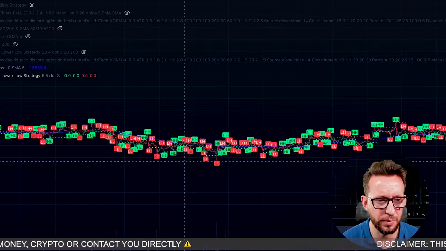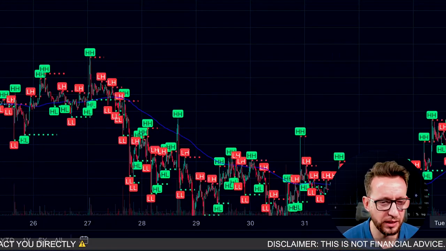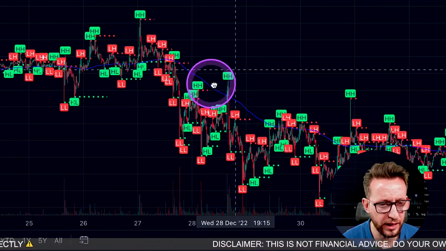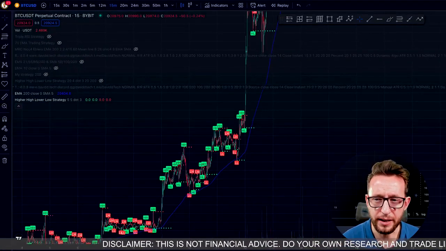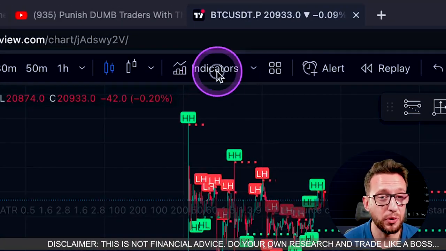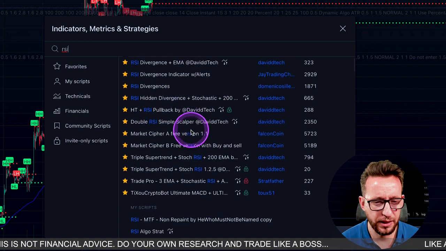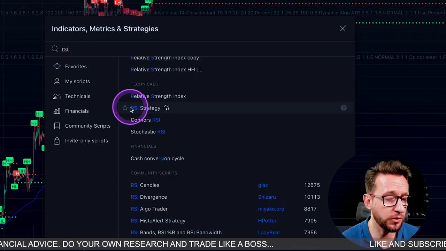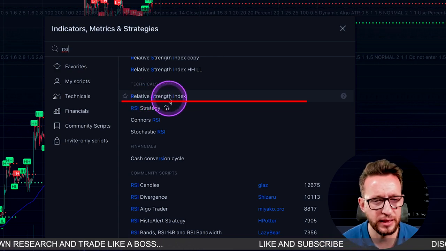Bitcoin has been pumping for a little bit, so I'm going to have to find a couple of shorts. Okay, so we're looking at when we're below the blue line here, just like this. We're looking for shorts. Right, okay. I did forget to add the most important indicator, which was the RSI. If I go to the RSI like this, we're going to look for RSI. I have to scroll down a bit because I've made so many indicators, but as you can find, the Relative Strength Index is just there.